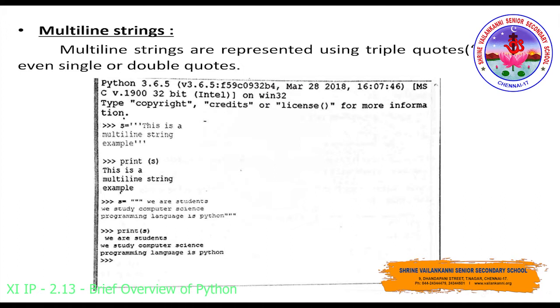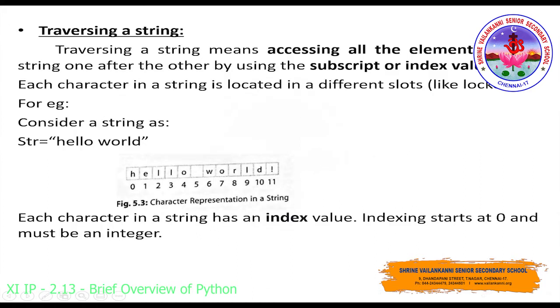Now we are going to discuss triple quotes. Triple quotes can be represented by using single quotes three times, or you can use double quotes three times. That represents triple quotes. This is also called a multi-line string. What is the main difference between single, double and triple quotes? When you use single and double quotes, both will be treated in the same manner.